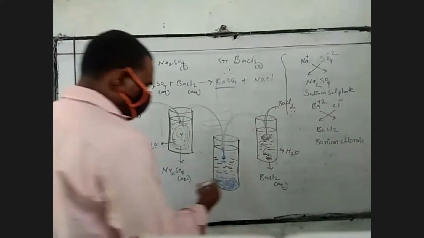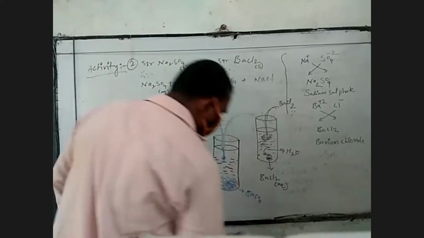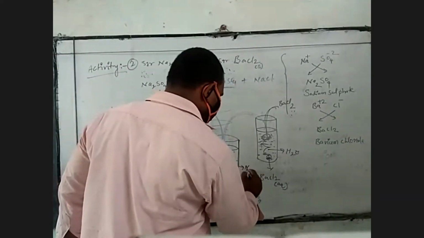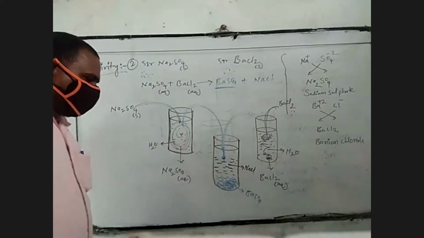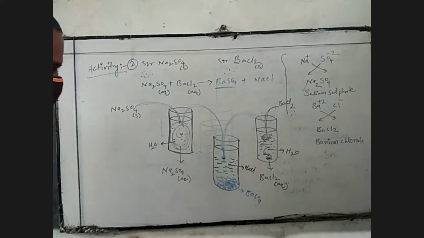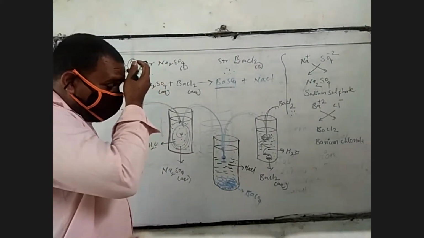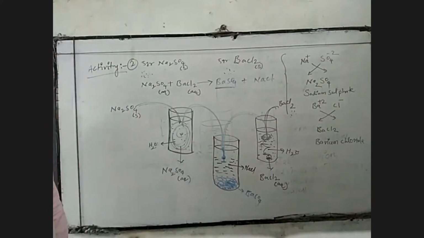So this is the barium sulfate, a new substance, and this is the sodium chloride. Whenever two new substances are forming, any separating technique can be used to separate these two substances.